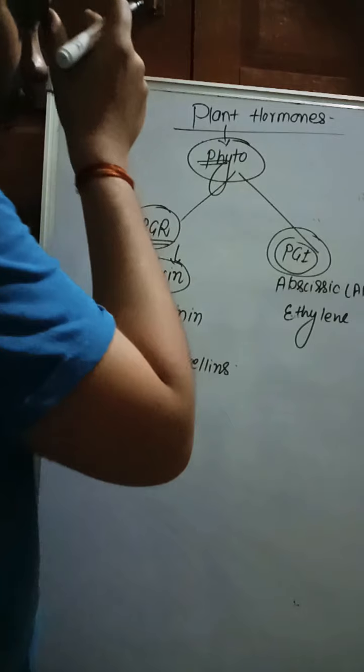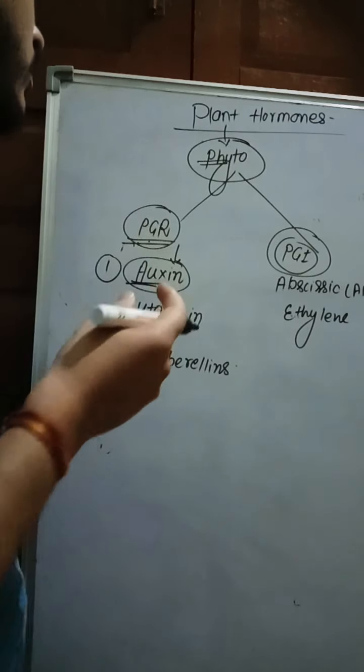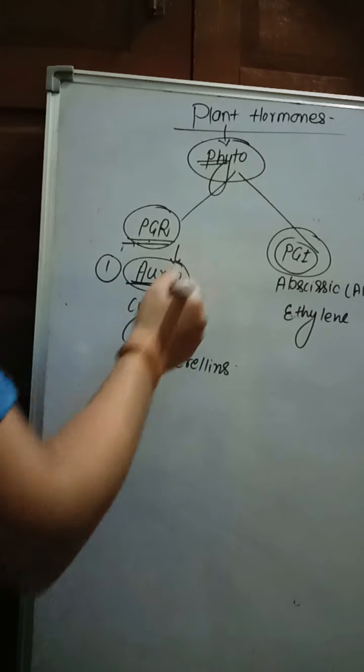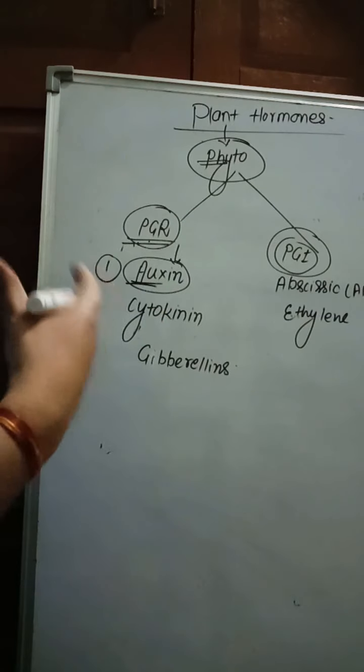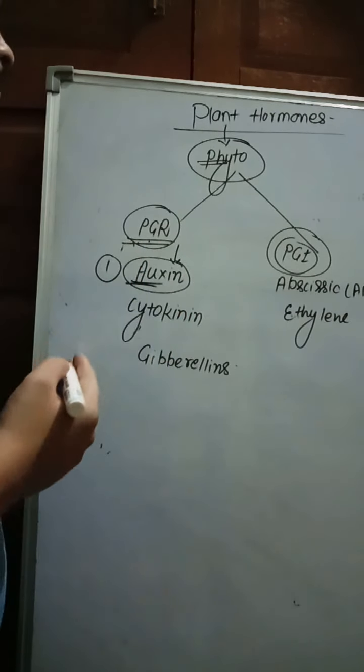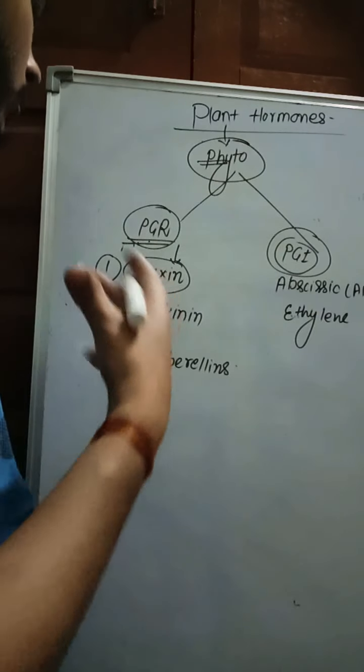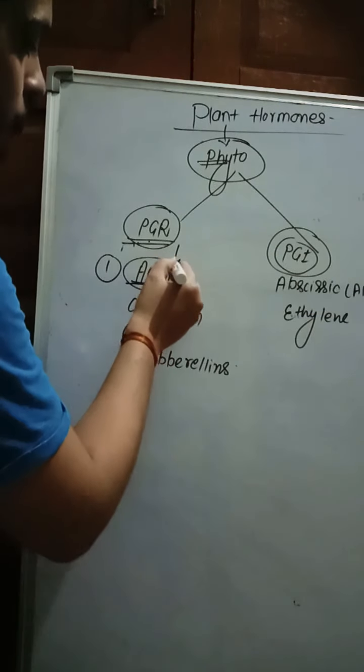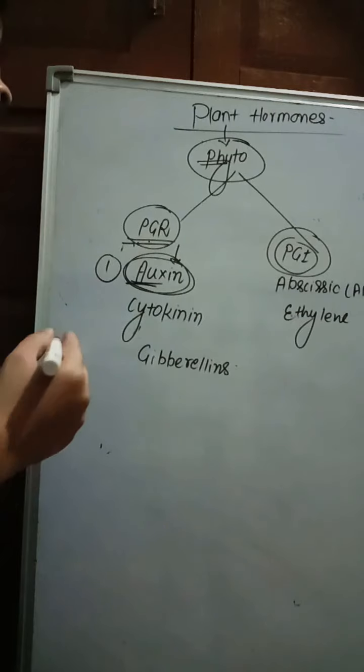What is the function of auxin? First, you should know where auxin is synthesized. Auxin is synthesized in the apexes of the root and shoot tips. Those are the parts where auxin is mainly present. So, what is the function of this hormone auxin?